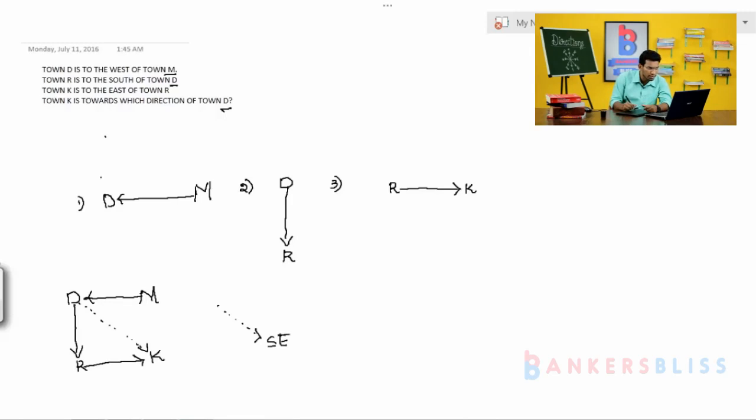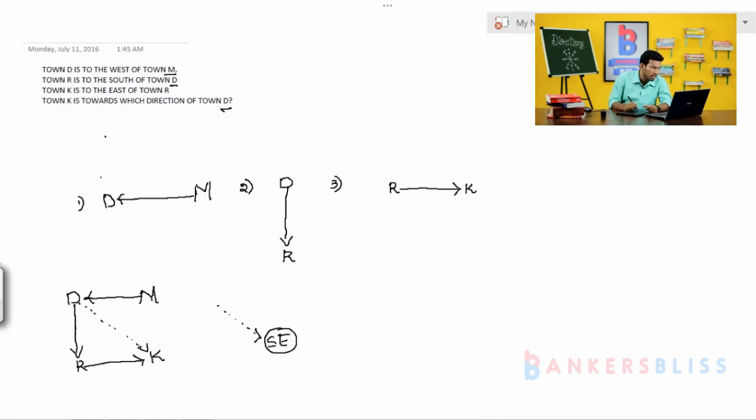When we have this type of direction, it is called an intercardinal direction. When we have this type of direction, it is southeast. In this problem, they are asking in which direction K is from town D. Town D to K is southeast.